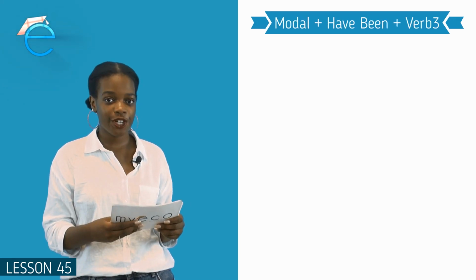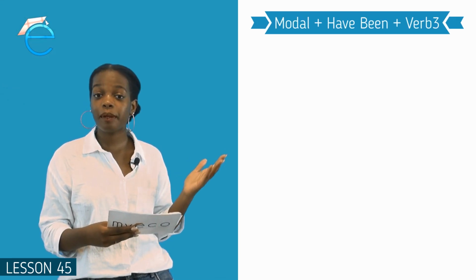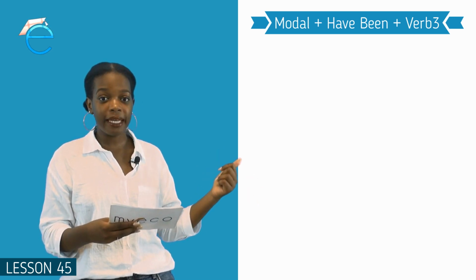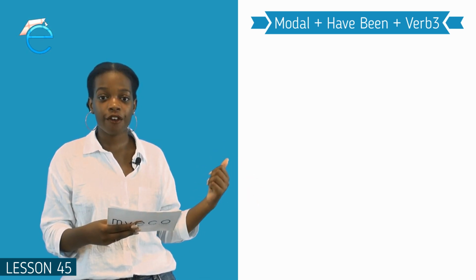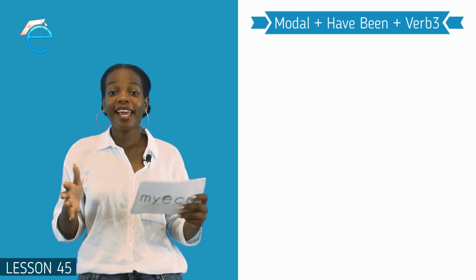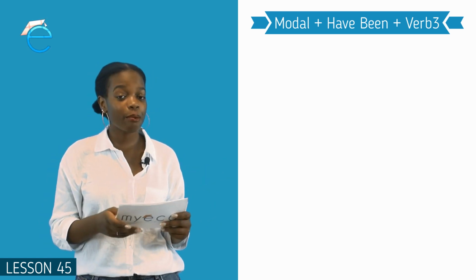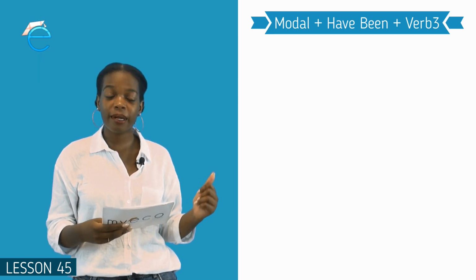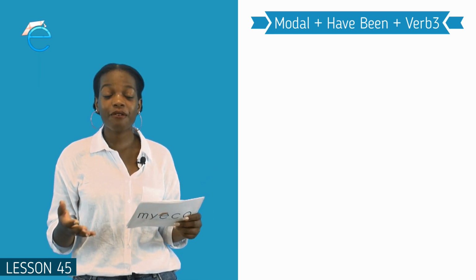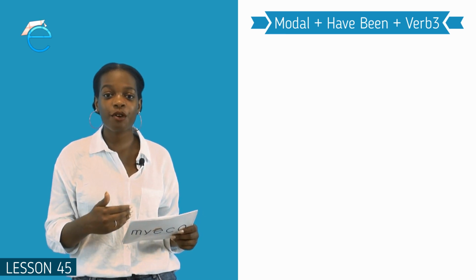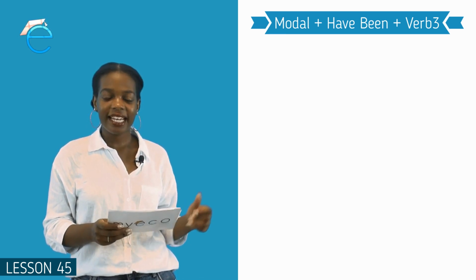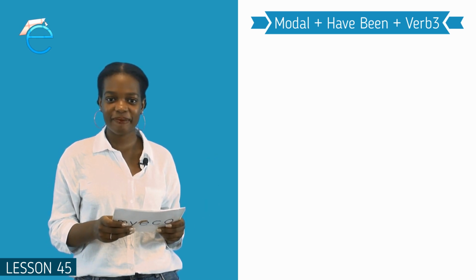So in all of these sentences, we can see our structure. We have our modal, whether it be or should or will or can. Then we have be, and then we have our verb 3. If you remember our lesson on modals, we also have modals that have the structure have plus verb 3. Now, if we want to take that and make it passive, we're going to say have been plus verb 3. Let's have a look at these examples here.